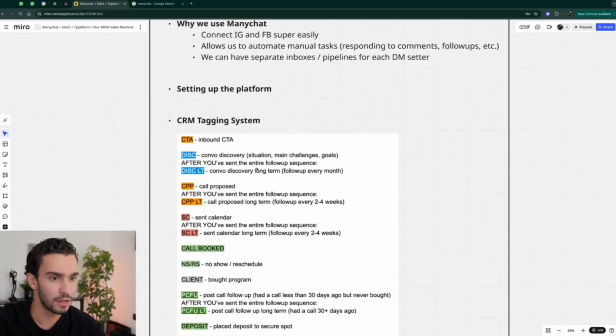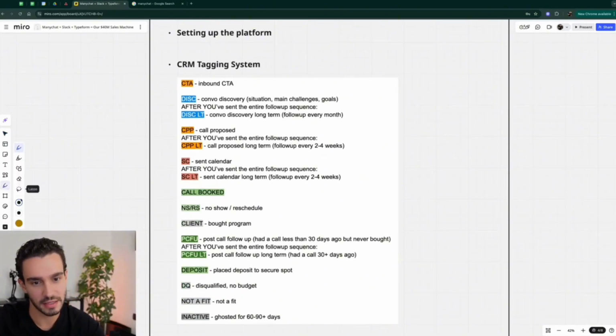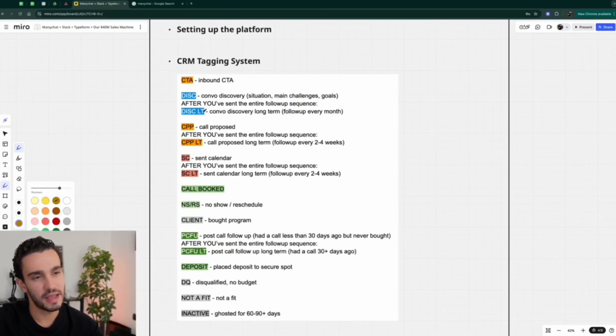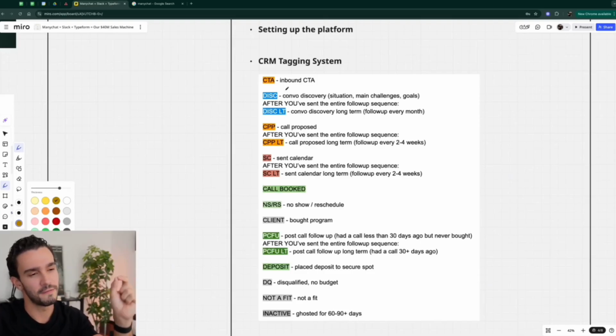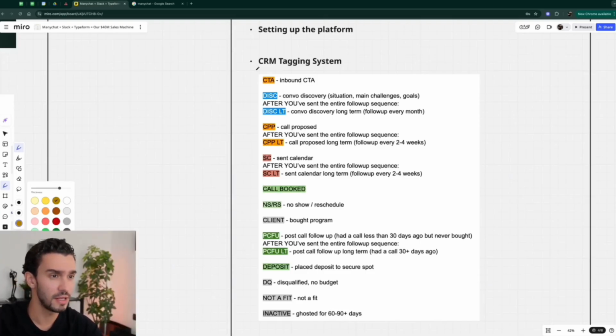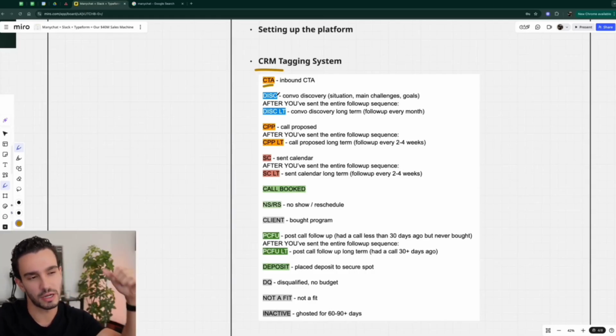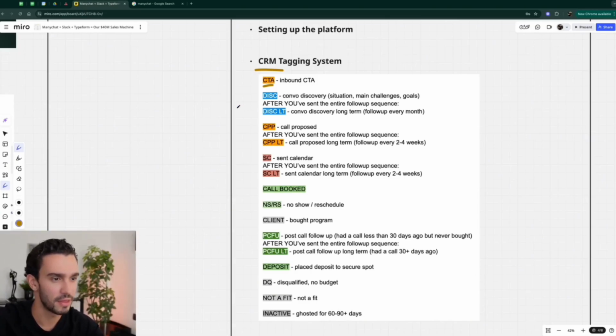Now, the next thing I want to go over and quickly break down is the CRM tagging system. Over the last couple of years, I've developed a CRM tagging system that we use specifically through Manychat that allows us to be very effective and not have to deal with a million different stages and tags and pipelines and all that stuff. Just keep it very nice, very neat, and we only track the key conversion points of the conversation. So obviously, in the CRM tagging system, you'd have everyone that comes in through an inbound call to action. So those are people coming in from a resource, people coming in from a more direct hand raiser. For example, I'm looking for 5 people that want to work one-on-one with me and so on and so forth. I'm sure you're familiar with that.